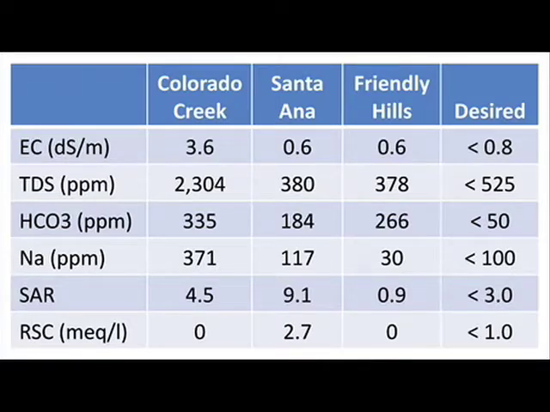Now let's take a look at the Colorado irrigation water values. The creek water used in Colorado is only used to irrigate greens during the winter months to keep the greens from drying out. This water exceeds all of the desired guidelines tremendously, except for residual sodium carbonate. This water is not used for irrigation during the summer. The irrigation wasn't deep because the soil was frozen a good portion of the time. The result was rapid accumulation of sodium on the surface of the greens.